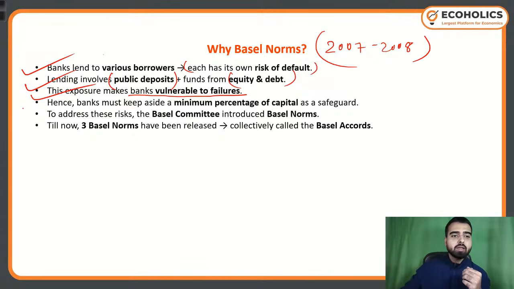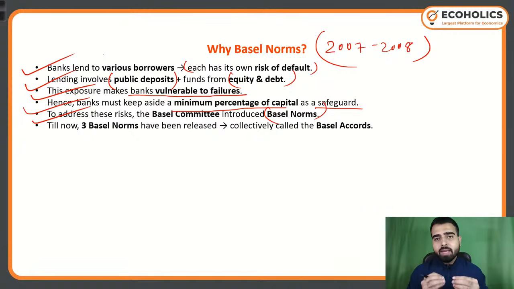Hence, banks must keep aside minimum percentages of capital as a safeguard. To address this risk, the Basel Committee introduced Basel norms. Till now, three Basel norms have been released, collectively called the Basel Accords. The basic fundamental in Basel 1, 2, and 3 is that they focus on adequacy of capital.